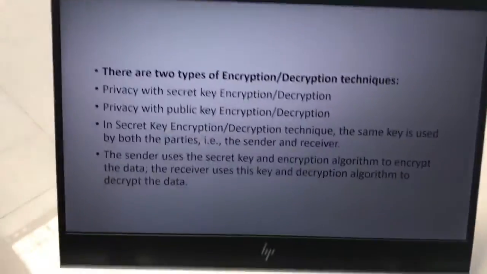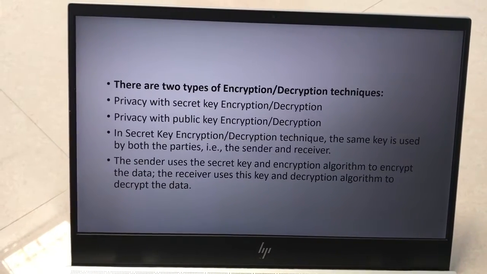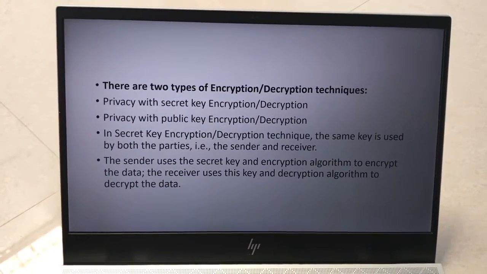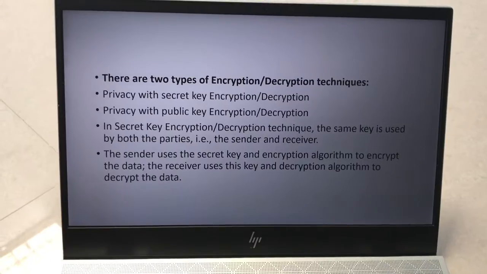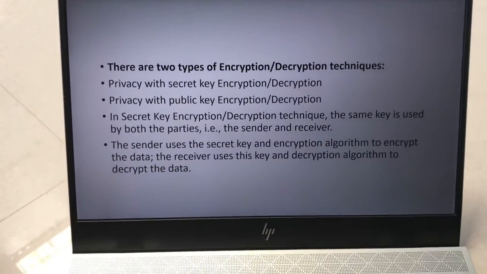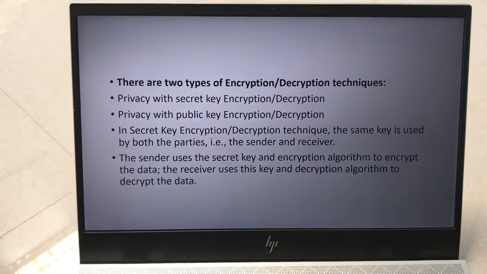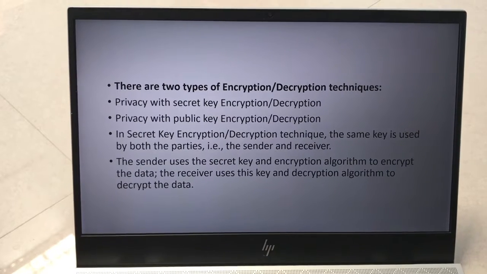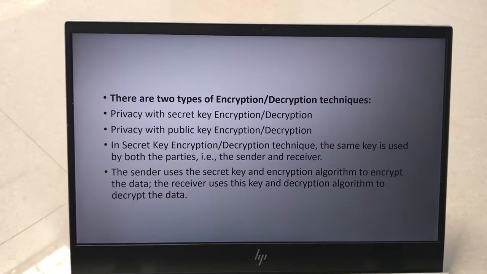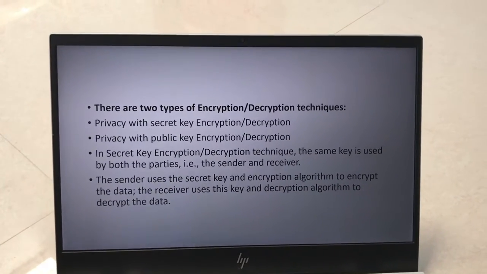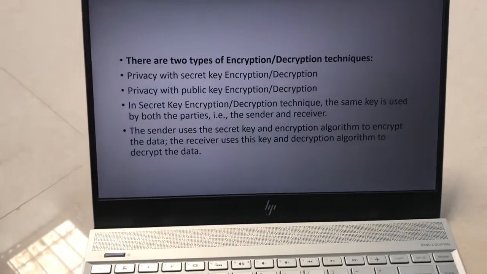After that we have two types of encryption and decryption techniques. One is the private key, or secret key, encryption and decryption, and the other is the public key encryption and decryption. If you are talking about the private key, then only the secret key is shared. In the secret key encryption or decryption technique, the same key is used by both parties, the sender and the receiver. The sender uses the secret key and the encryption algorithm to encrypt the data, and the receiver uses this key and the decryption algorithm to decrypt the data. It means the secret key is used by the sender as well as the receiver.